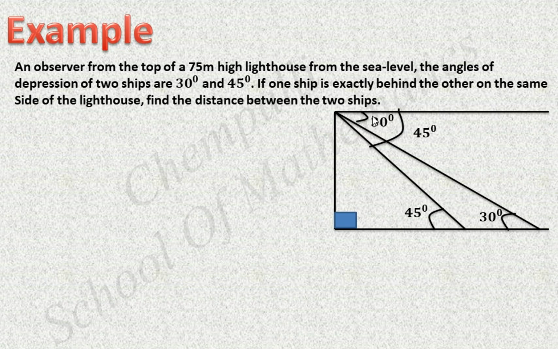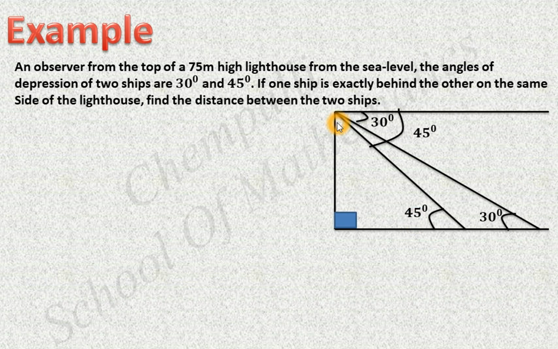Then don't use this angle as 45 and this one as 30 degree, because we have 45 and 30. Which one is the smallest? 30 degree is the smallest one. That is in this case the first mark 30, because we know this angle is the smallest. If we compare with this angle, then take this angle as smallest. That's why take this one as 30 degree and this angle take 45 degree. Okay, now we got these two angles are 30 degree and 45 degree.